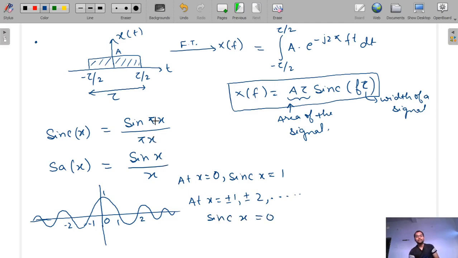That's why sin(pi x) by pi x is there, so it is normalized with the pi. If this is the point pi, then pi divided by pi will be 1, and minus pi divided by pi is minus 1. So at all the integer values of x, sinc x will be 0.